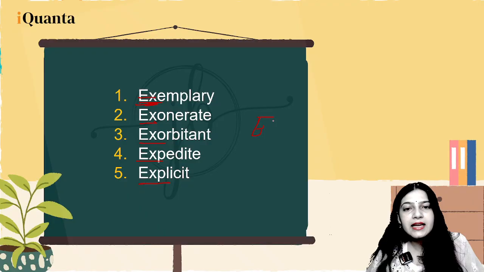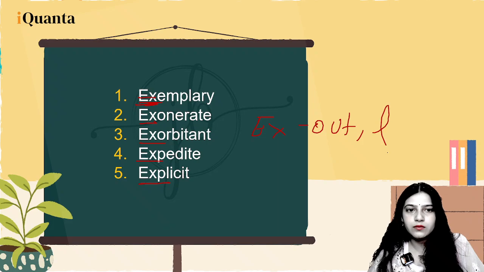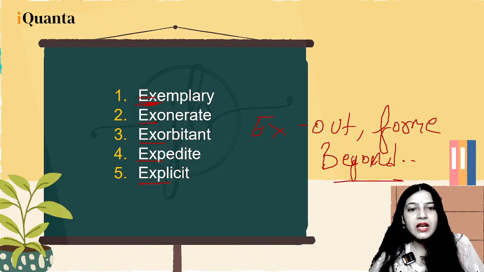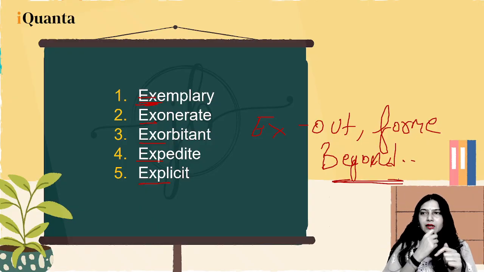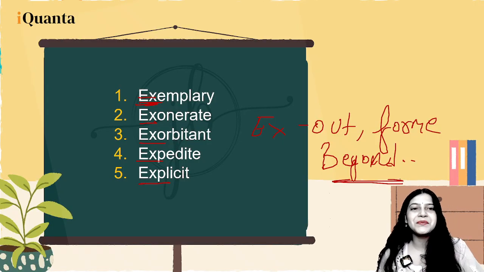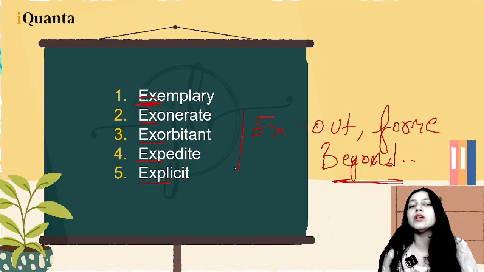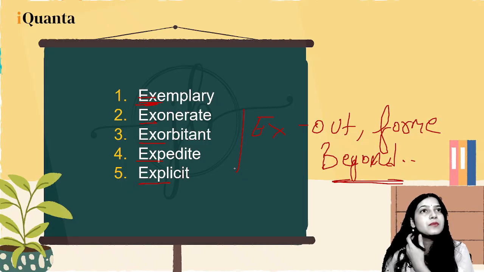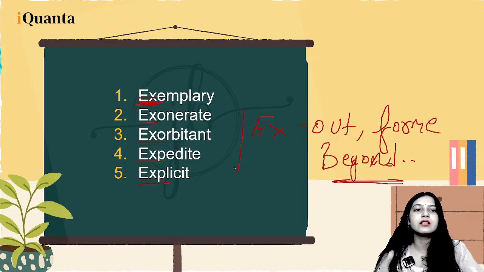Now EX means out, or former, or beyond, extraordinary, right? Basically ex, like your ex. So all of these words will be related to these things only. Out, something is not happening or something is being taken out.